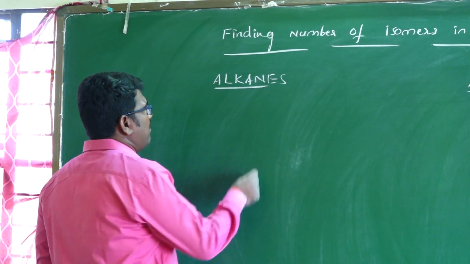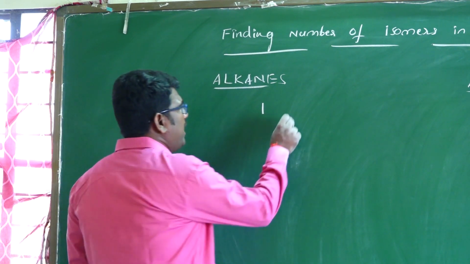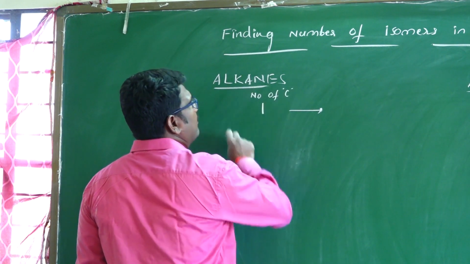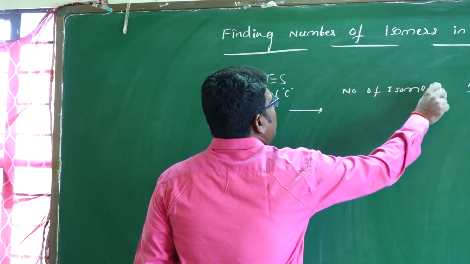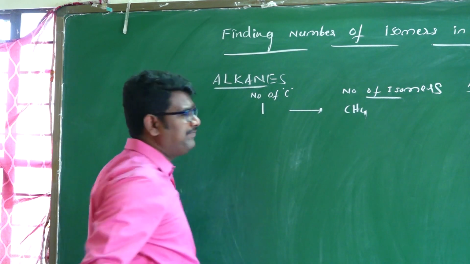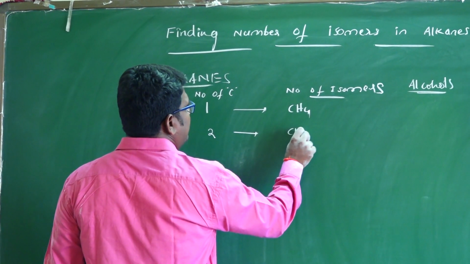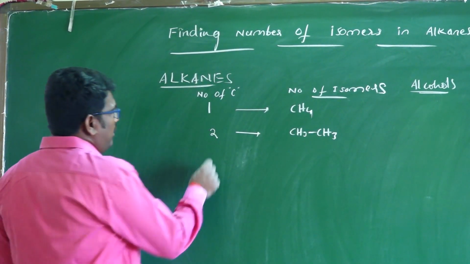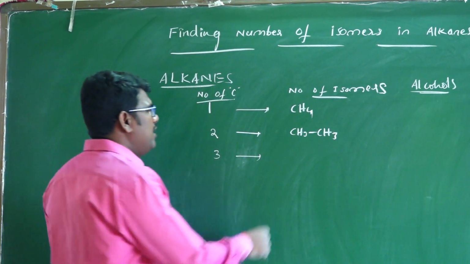For example, if the number of carbon atoms is 1, how many isomers are possible?